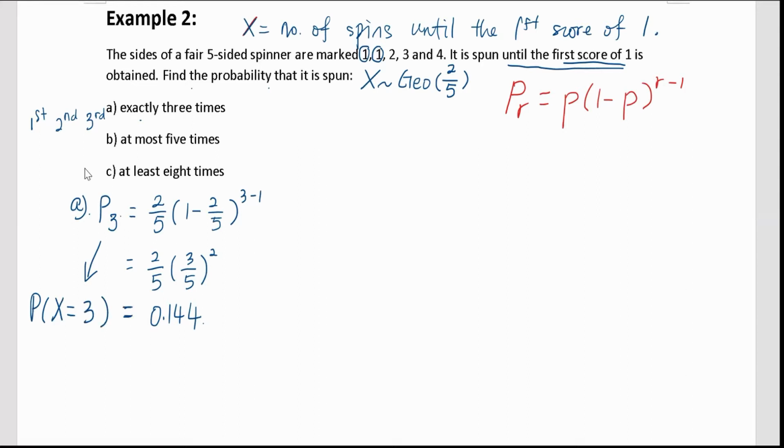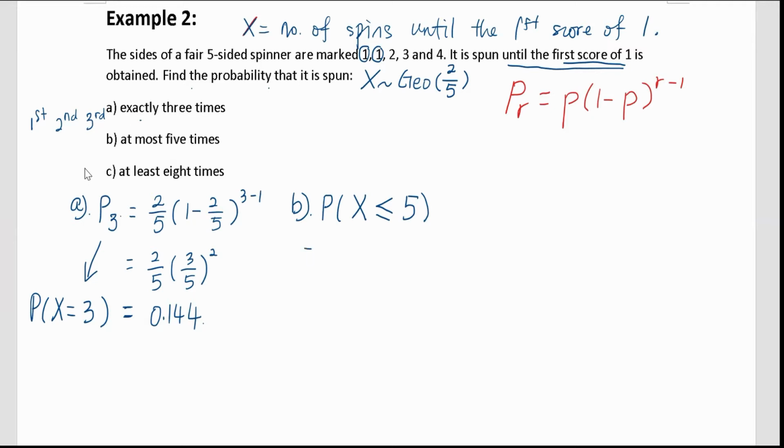Okay, now we answer part B: at most 5 times. So we are trying to find the probability that we need to spin the spinner at most 5 times, which means less than or equal to 5. Maybe we just have to spin 1 time and we manage to get the score of 1, or we need to spin up to 2 times, or 3 times, or 4 times, or at most 5 times.